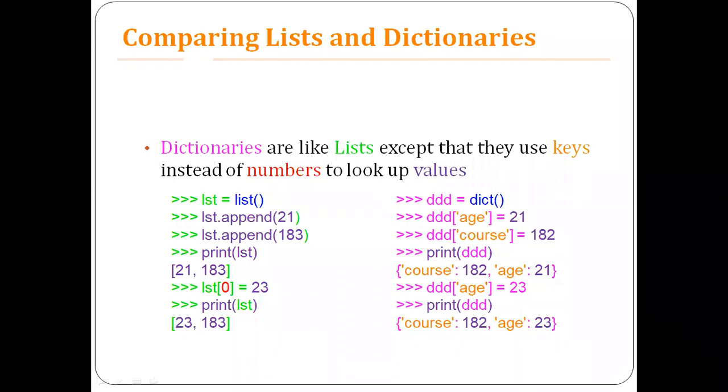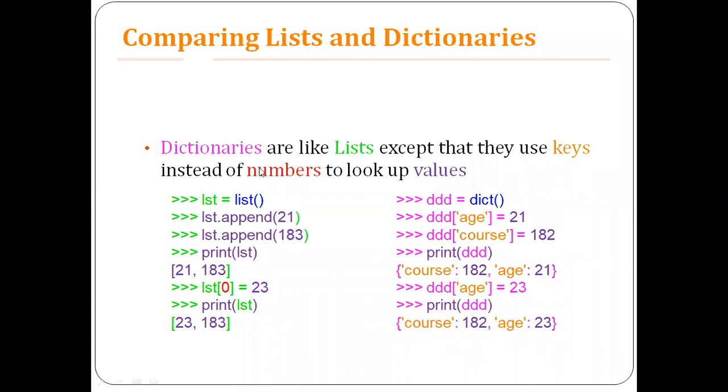it will print 182 and 23, which are the course and the age, which are nothing but the lookup tags. They are nothing but the lookup tags. And this is the difference between dictionaries and lists.